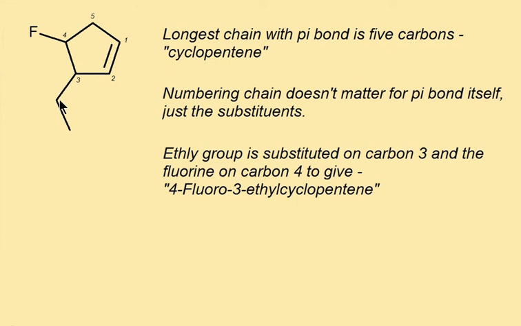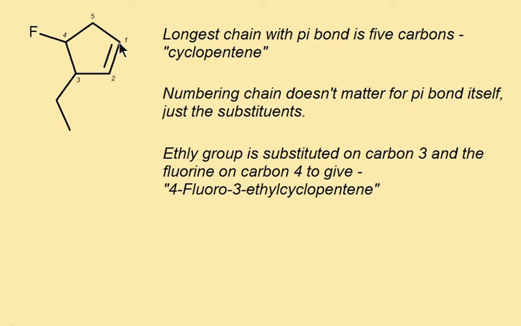So we've got an ethyl branch on carbon number 3 and a fluorine branch on carbon number 4. Of course, just as we did with the alkanes, we'll name those branches in alphabetical order rather than numerical order. So we get 3-ethyl-4-fluorocyclopentene. Notice that we have to be careful with the numbering of that main chain as well.